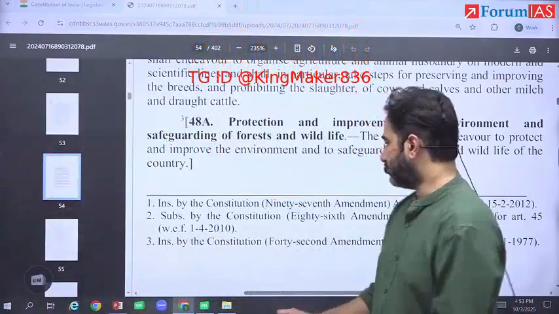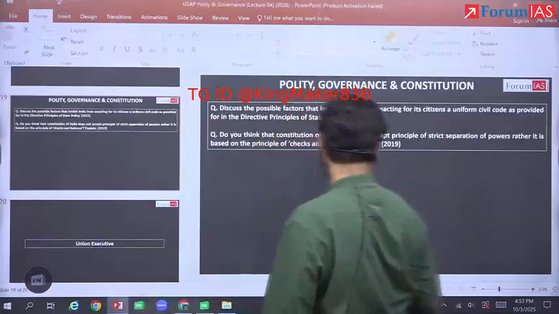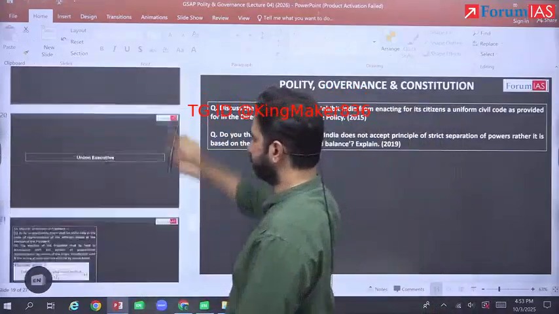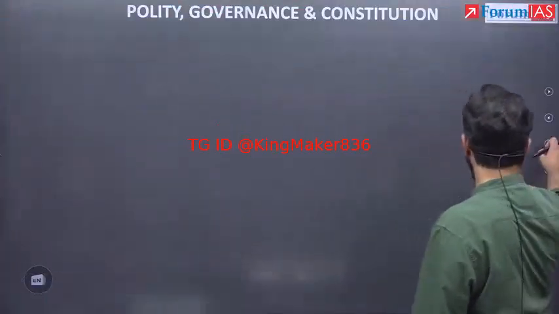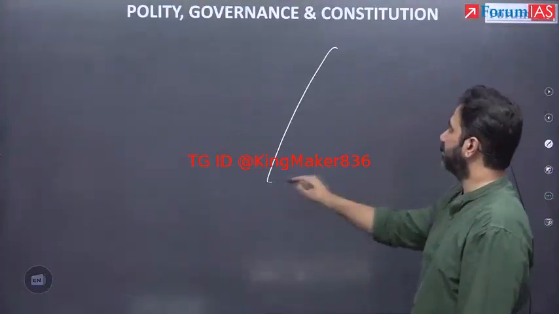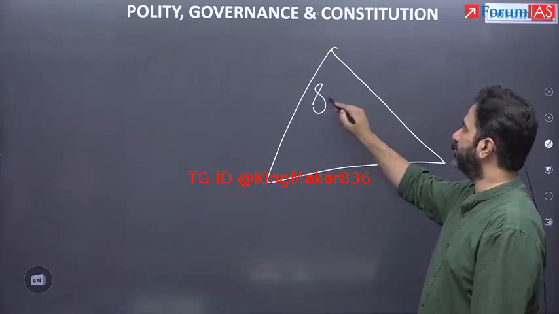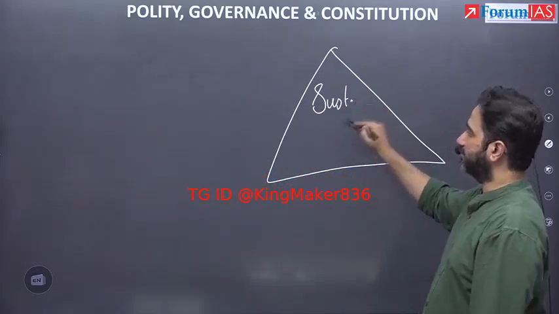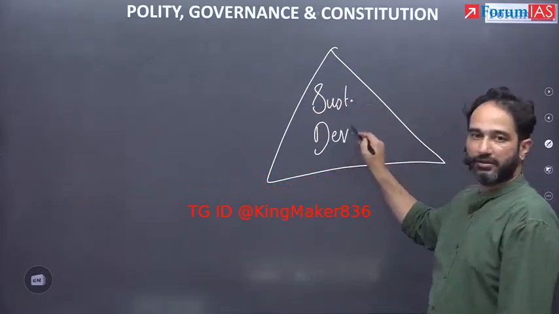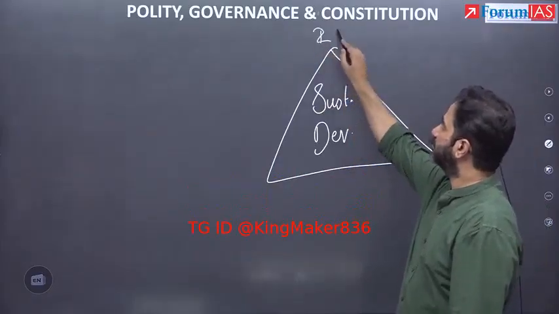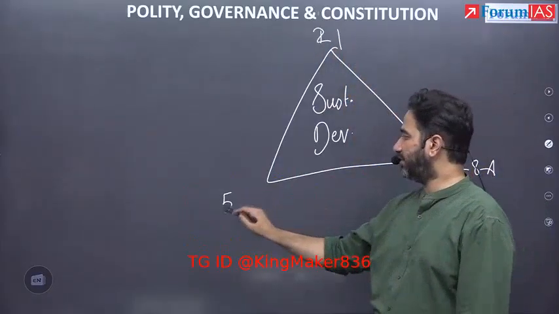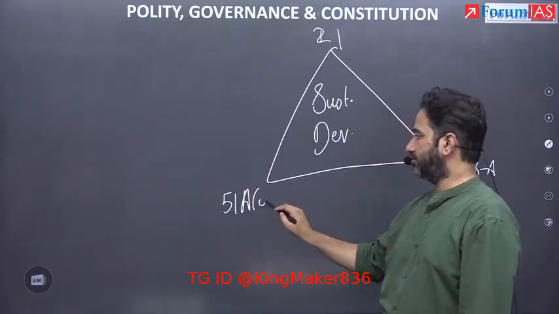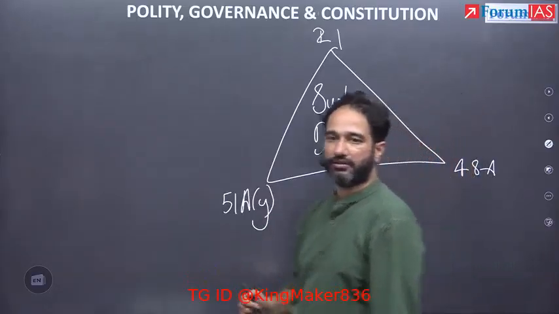So what happens is you draw this in your answer, that this is the relationship that is established between fundamental rights, DPSP, and fundamental duties. The relationship is over sustainable development: Article 21, 48A, and 51A(g).